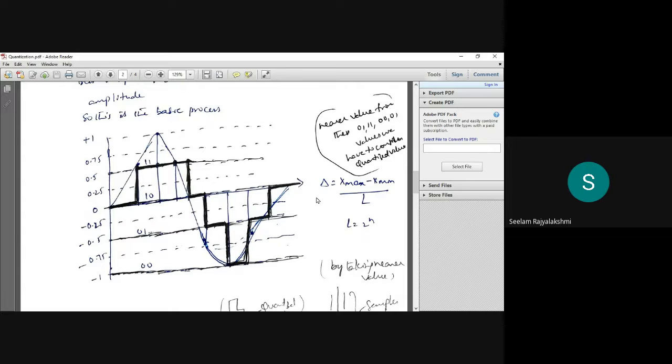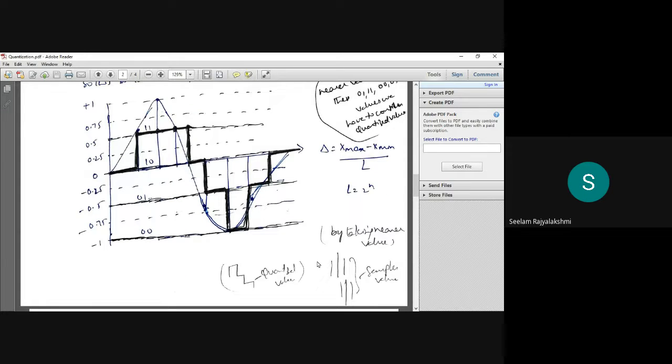So we provide the discrete amplitude. To define the discrete amplitude, we have to see the bit depth. The delta value is equal to x maximum minus x minimum by L, where L equals 2 power n. If you observe this figure, the straight lines in blue color are the sample values, and this curve is the quantized value, and this is the signal.